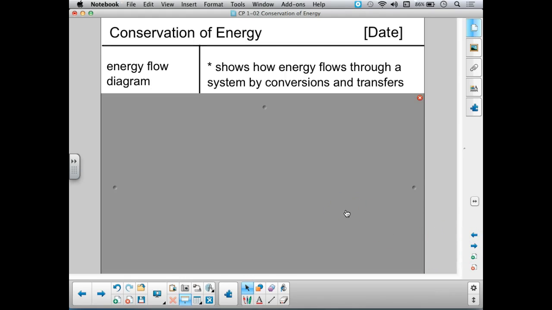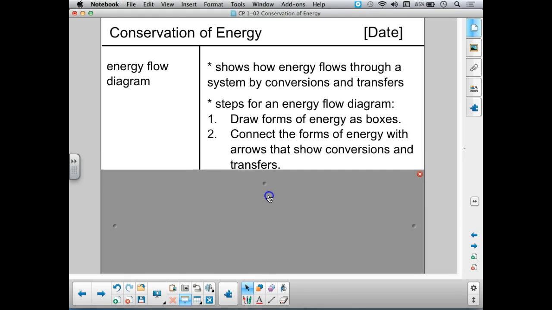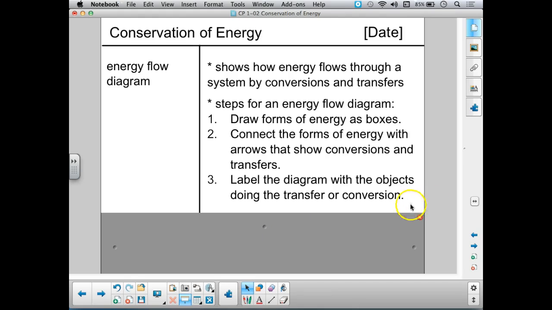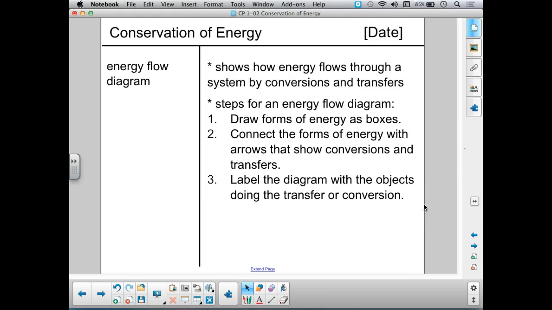We can show energy conversions and transfers with an energy flow diagram. And this is a diagram. It shows how energy is moving through a system, and it helps us keep track of all those conversions and transfers. I'm going to give you some steps for drawing an energy flow diagram, and then it's actually easier to see this through some examples. So I'll show you some examples which will make it a little bit clearer. So just write this down for now, and then we will see an application in just a minute.